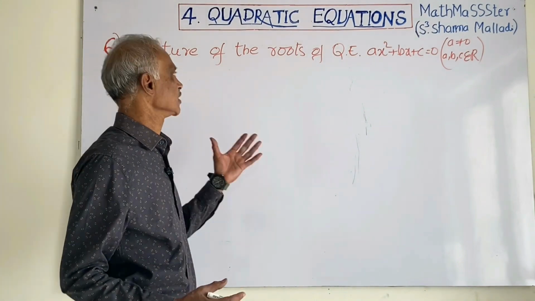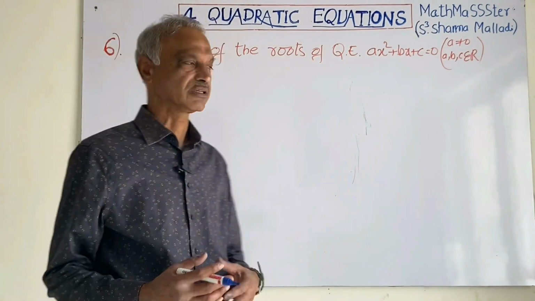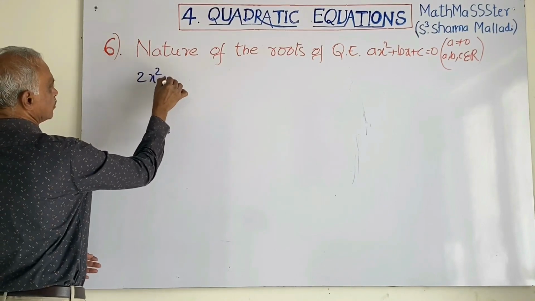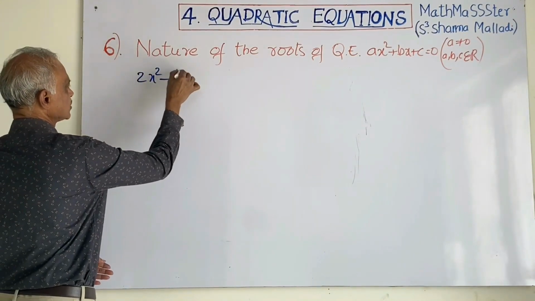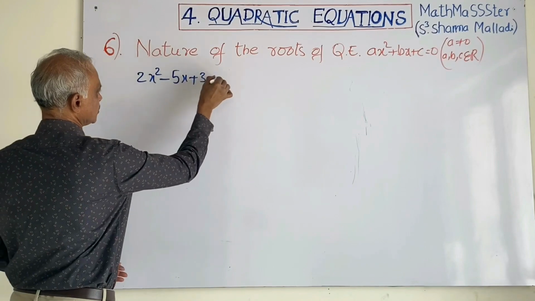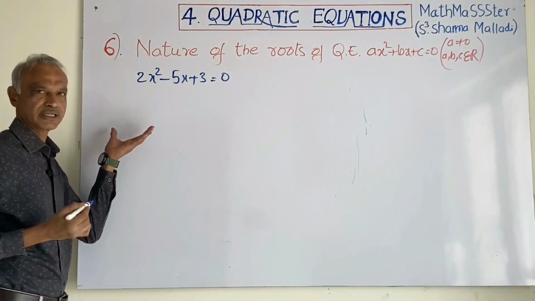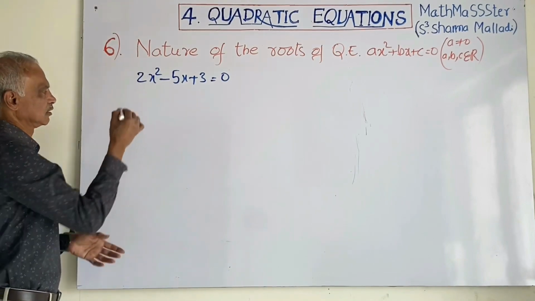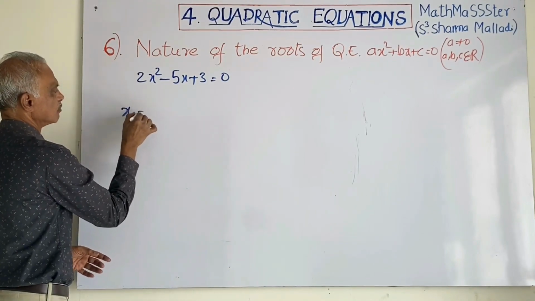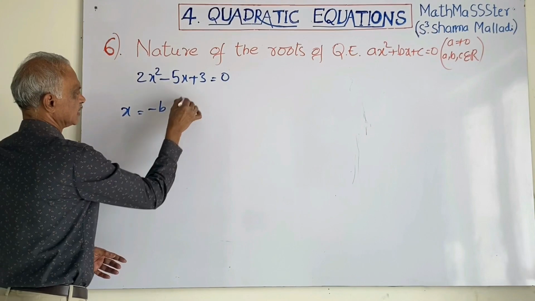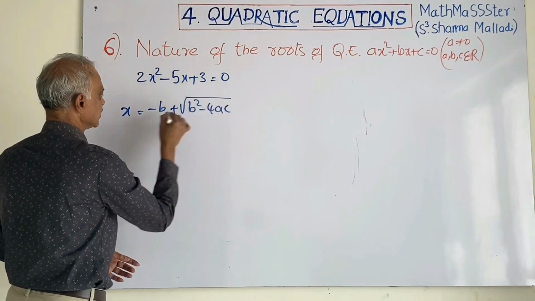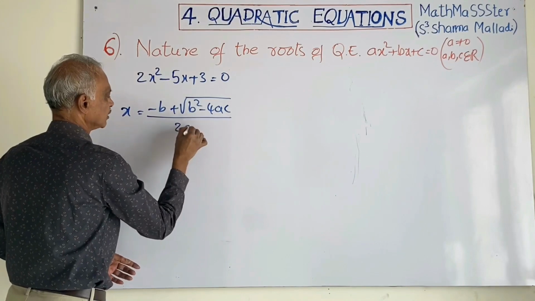Next topic is nature of the roots of the quadratic equation. In the last example, I have taken this example, 2x square minus 5x plus 3 is equal to 0. You can do factorization or directly use the formula, minus b plus or minus root of b square minus 4ac, by 2a.